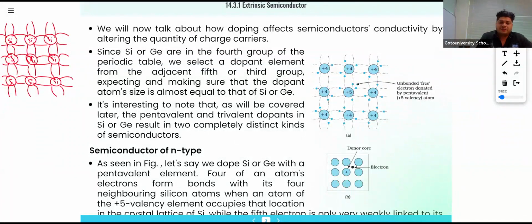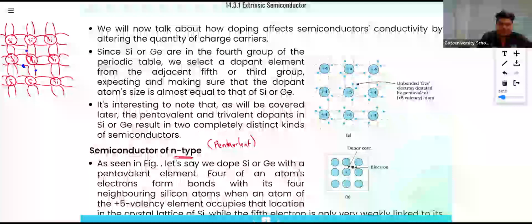Now, what in the case of n-type? N-type means there will be pentavalent impurity. Pentavalent means addition of 5 electrons in the valence band. So here, if I speak about arsenic, there will be one, two, three, 4, and 5. 5 electrons, and it will be mutually shared by silicon.